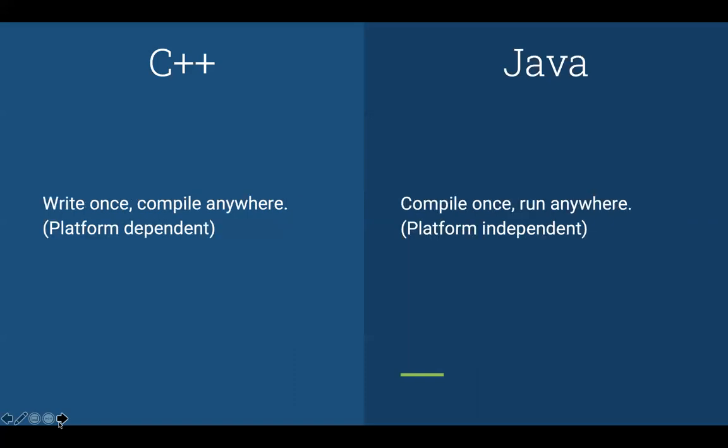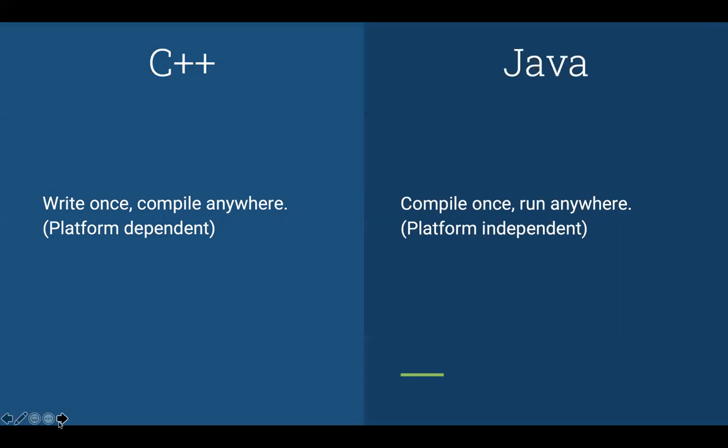Then C++ is write once, compile anywhere, which means it is platform dependent. So you can write your code on any machine, but when you try to run it on another platform, you have to compile it again. You cannot use the same executable file on any platform. So C++ is platform dependent.